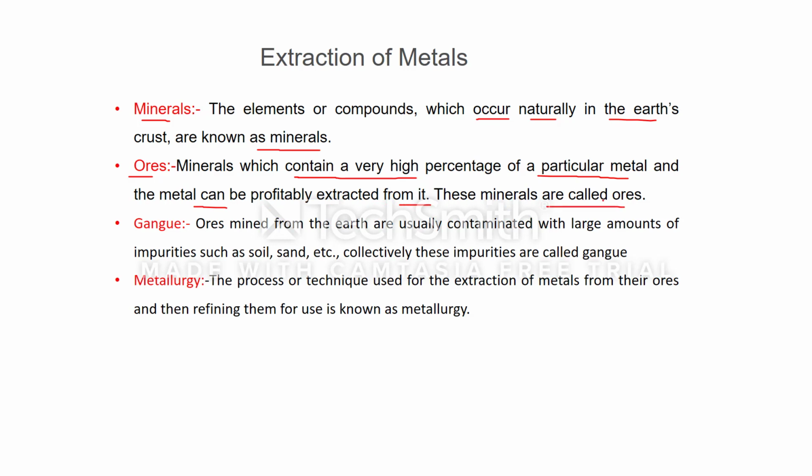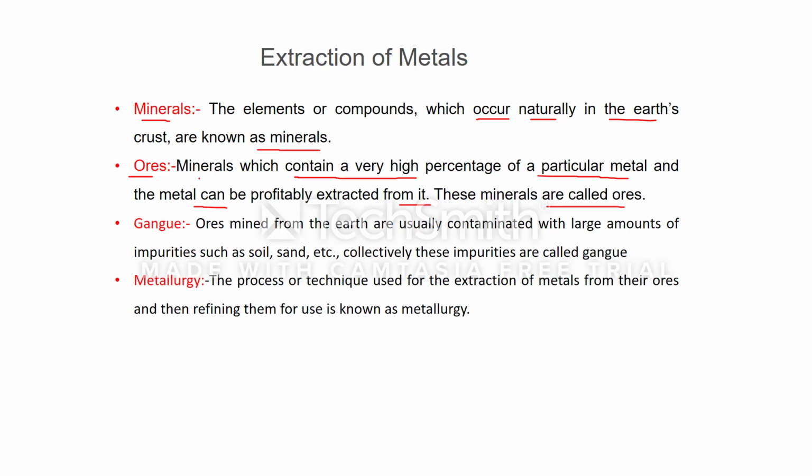Actually, a particular metal may occur in different forms of minerals, but some minerals have a high percentage of a particular metal and some have a low percentage of metal. The mineral which contains a high percentage of metal is known as a high grade mineral, and which contains a low percentage is called a low grade mineral.